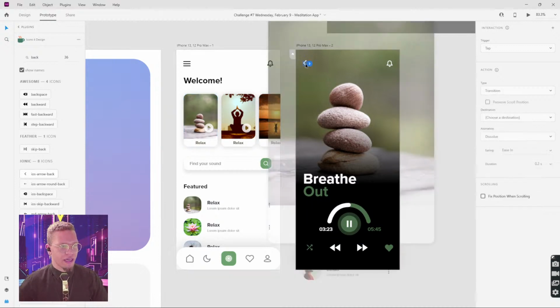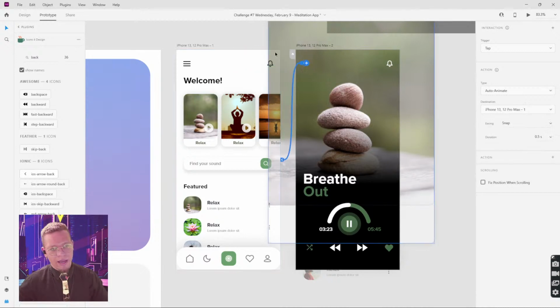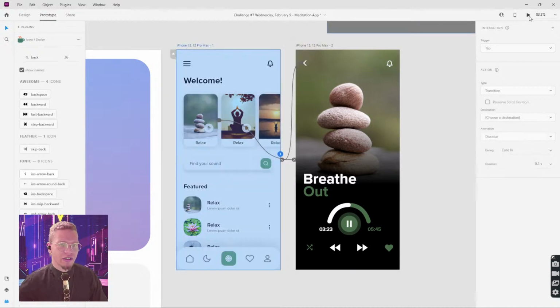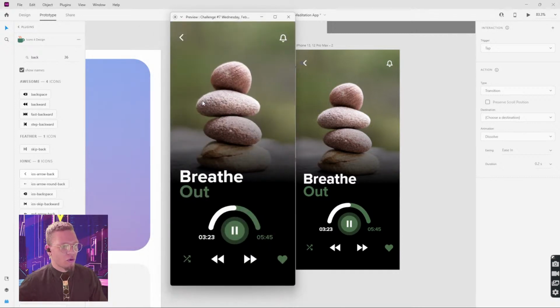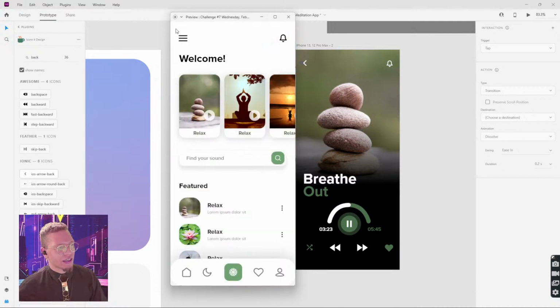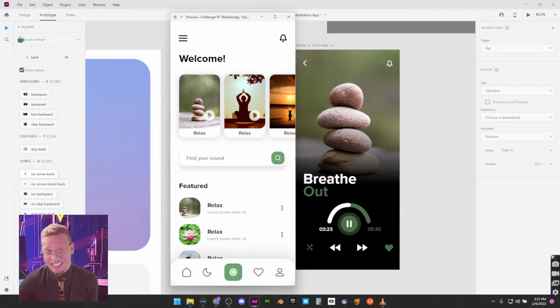And we're going to go to this page, click our arrow, and pick whip it back. And XD remembers all of the settings that we used for our relax. So we're good. We don't have to change anything. So let's see what we have. We can click on relax and boom, ta-da. Look at that. So juicy, it's so amazing. We can click back and we're back here. So I know I talked really fast, ladies and gentlemen, but that is why you can come back, rewind, rewatch, enjoy another laugh again if you so desire.